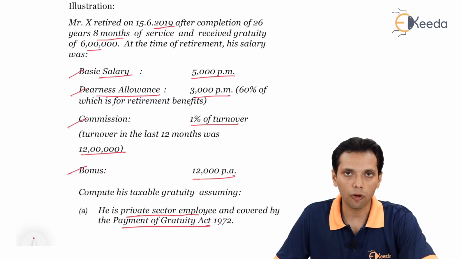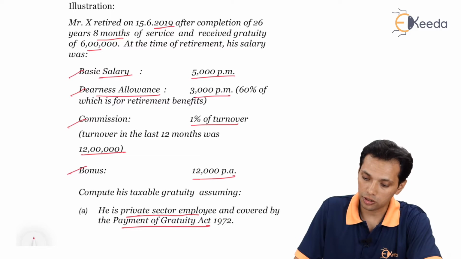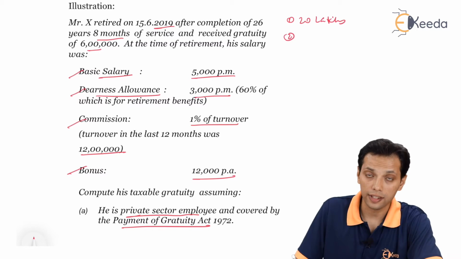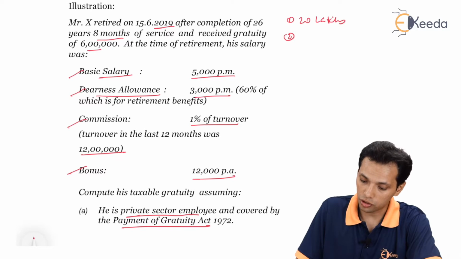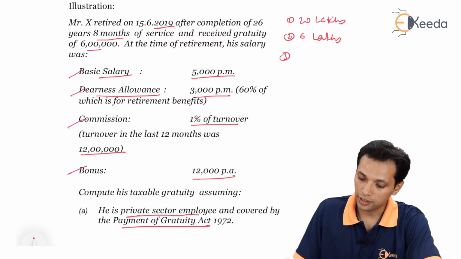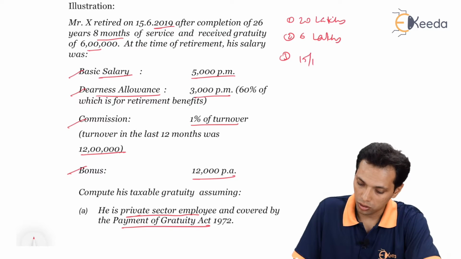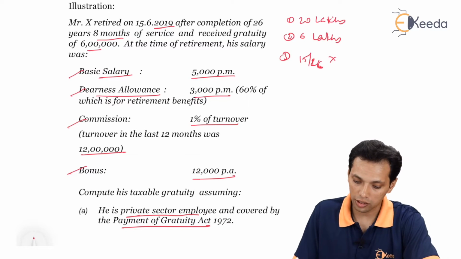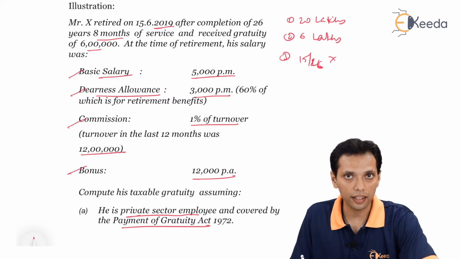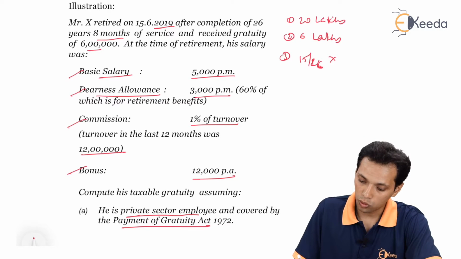would be the least of the following. First is 20 lakhs, second is gratuity received, which is 6 lakhs, then the formula 15 by 26 into last drawn salary. Salary is nothing but basic salary plus dearness allowance, that's it.